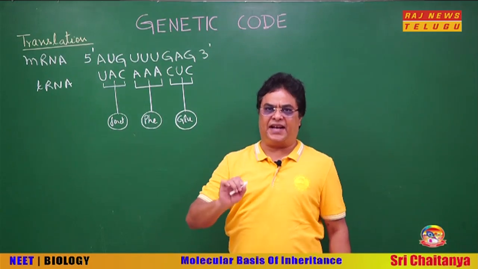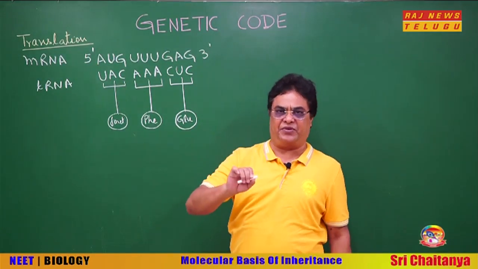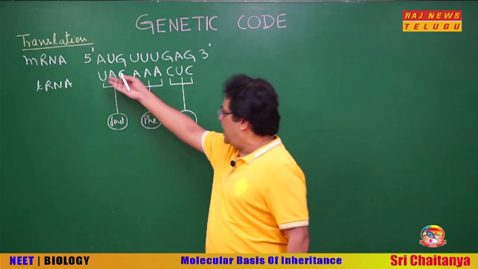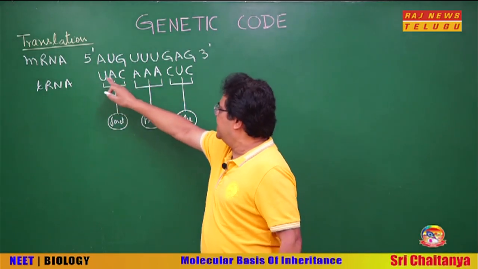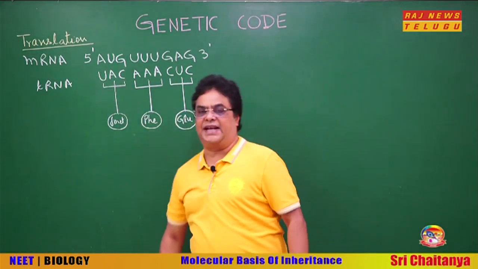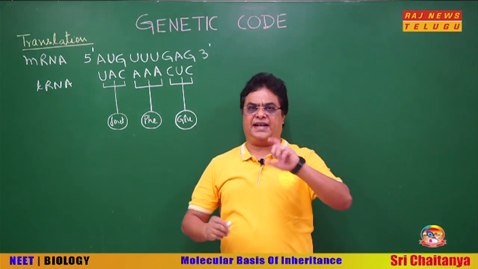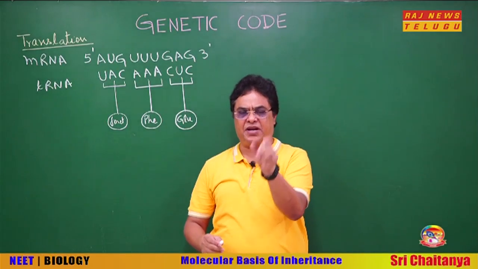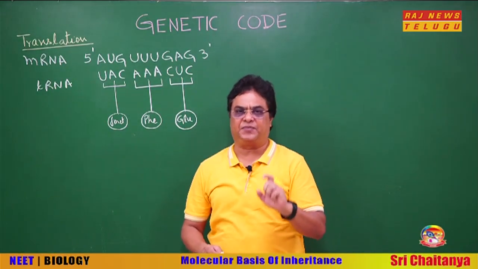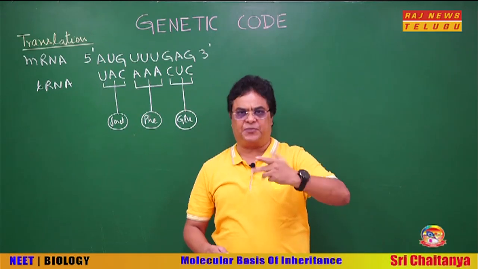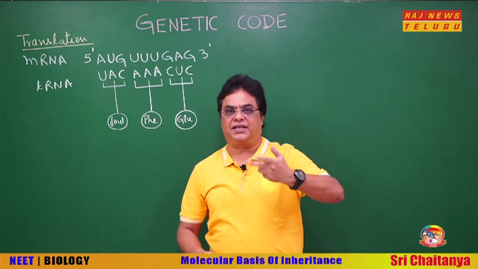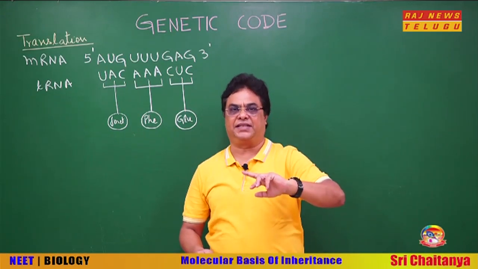Every tRNA carries only a specific amino acid, and at the other end it has a triplet of nucleotides called the anticodon. So there is a specific relationship between the type of tRNA and the amino acid it carries.